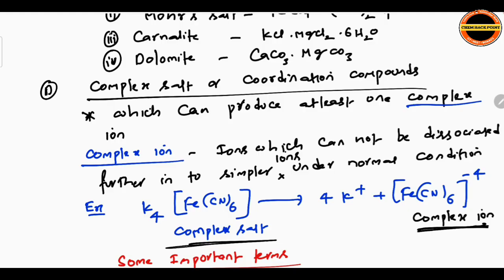One example, complex salt K4[Fe(CN)6], dissociates into 4K+ and [Fe(CN)6]4-, which is the complex ion. This ion exists as a single entity under normal conditions, but under high temperature further dissociation occurs.